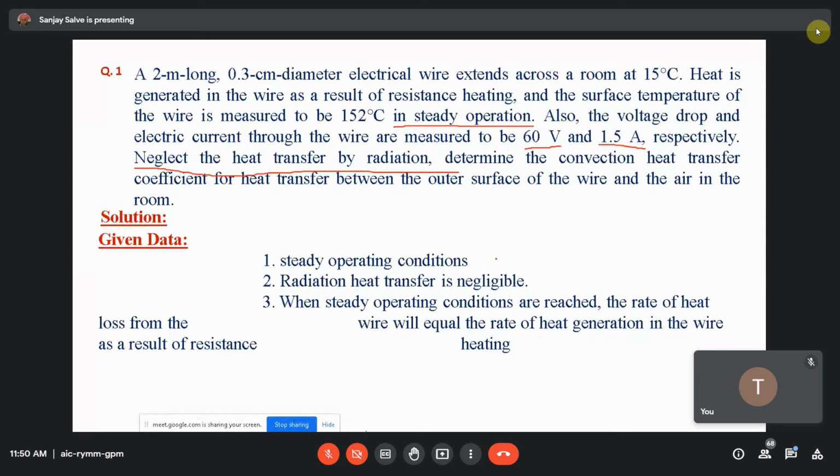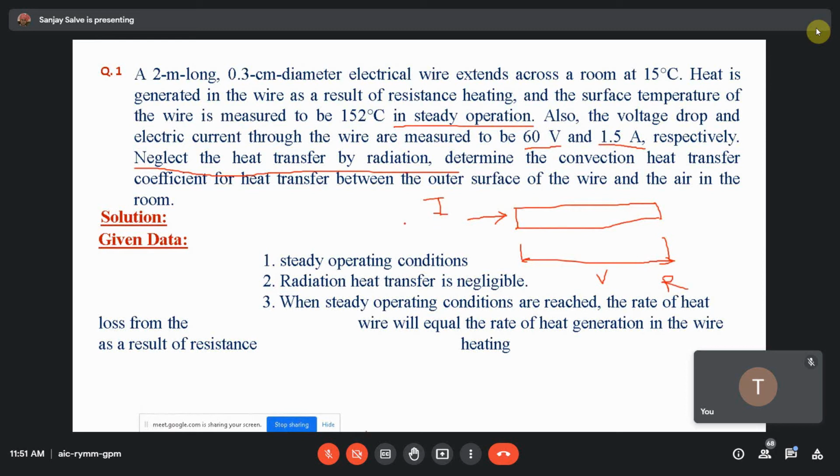The wire is over here. Current is flowing through this wire. That is I. When it has voltage V, it has again resistance R, right?